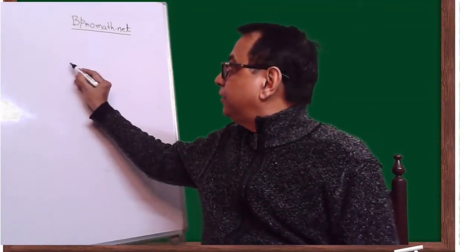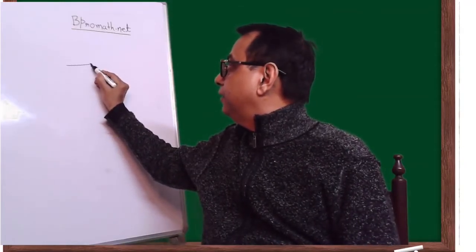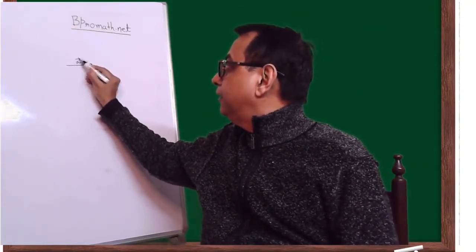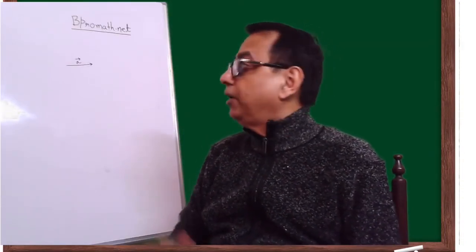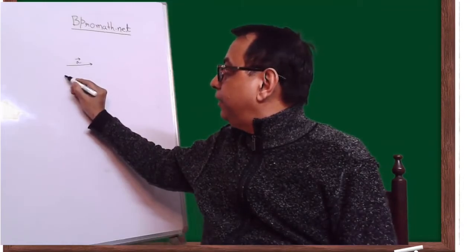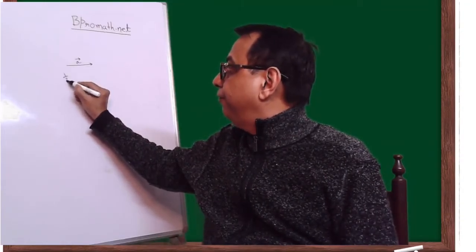A vector can always be multiplied by a real number. For example, a vector is given here, this is vector A. I can always multiply it by some real number. Let's say I multiply vector A by half.